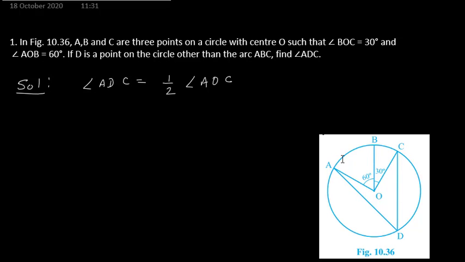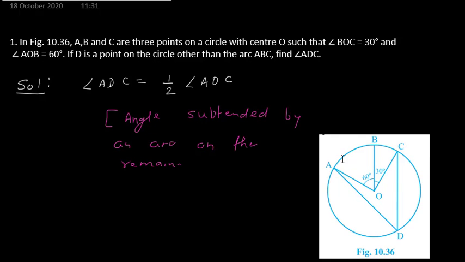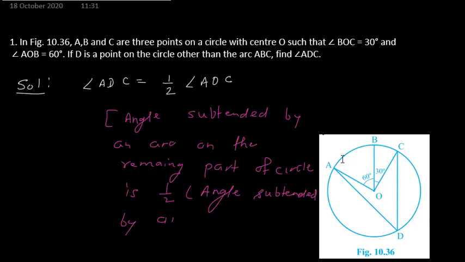Angle subtended by an arc at the remaining part of the circle is half the angle subtended by the arc at the center. This is the reason I will give.